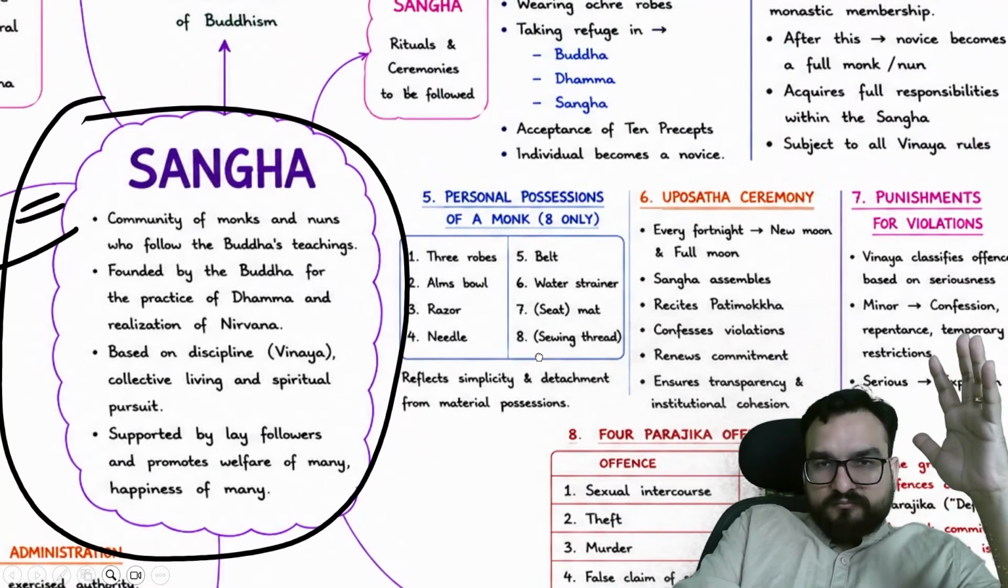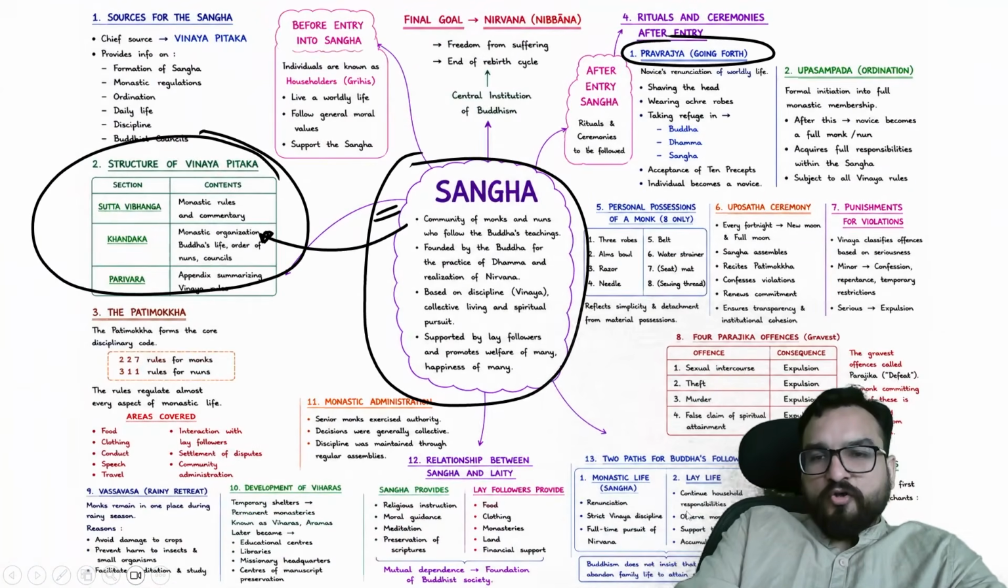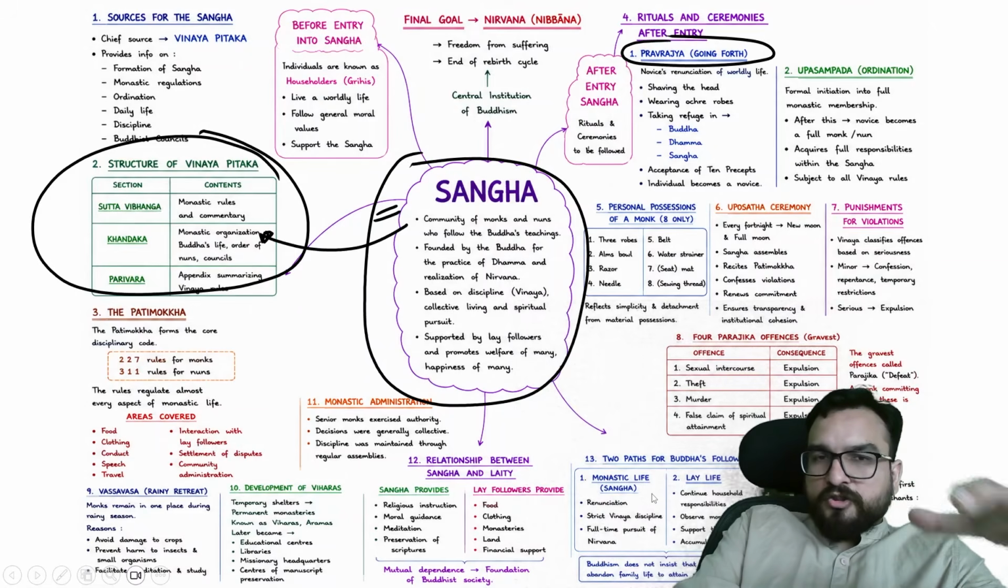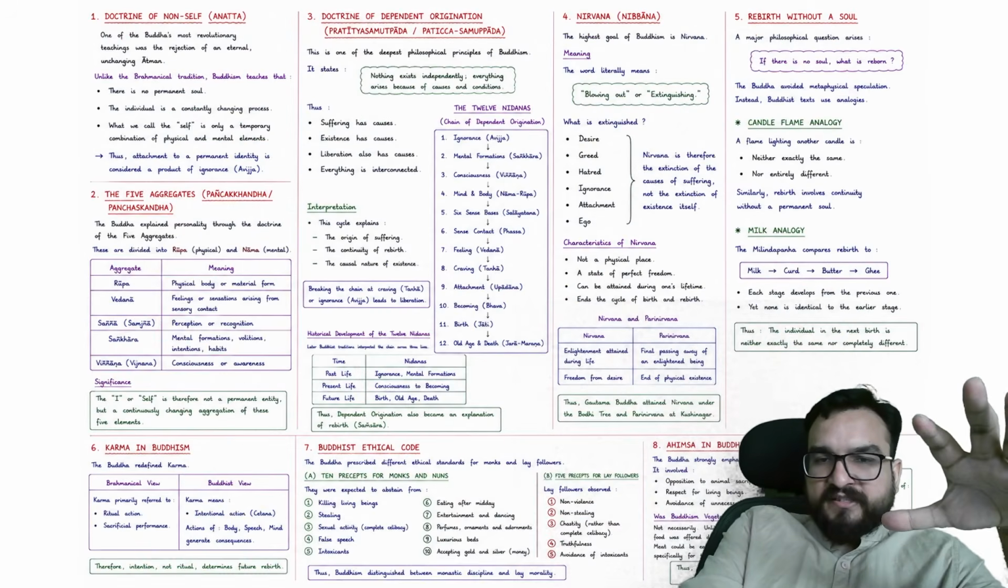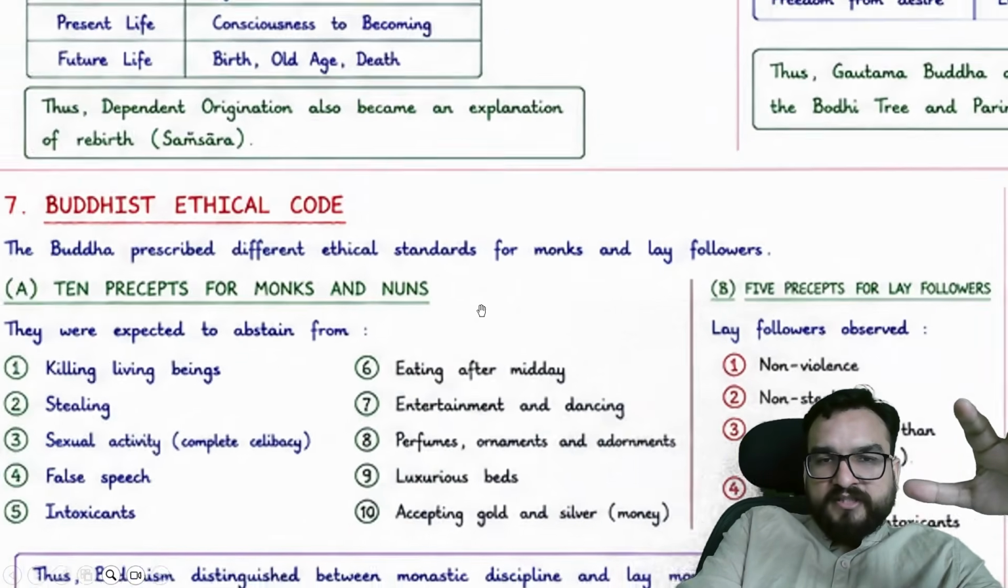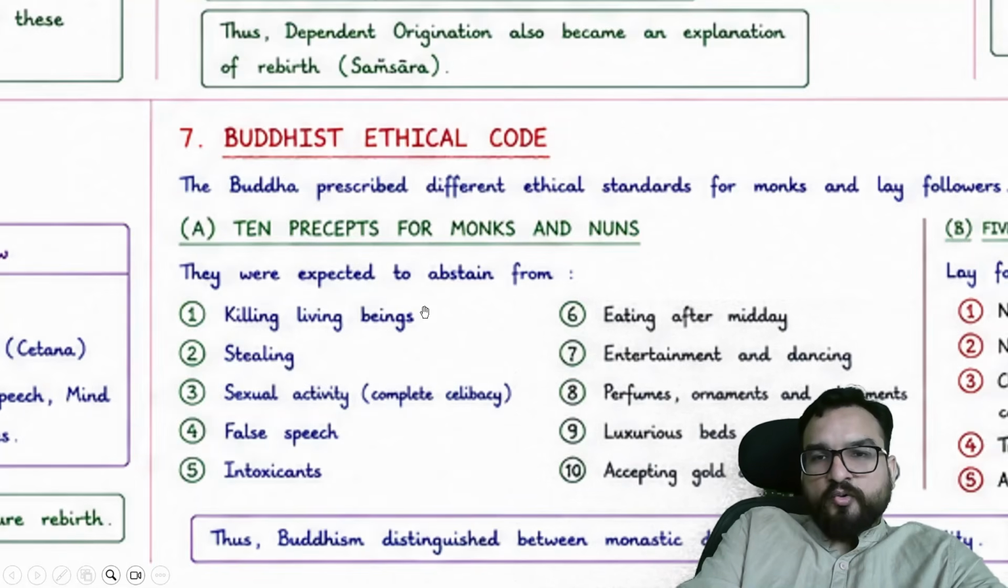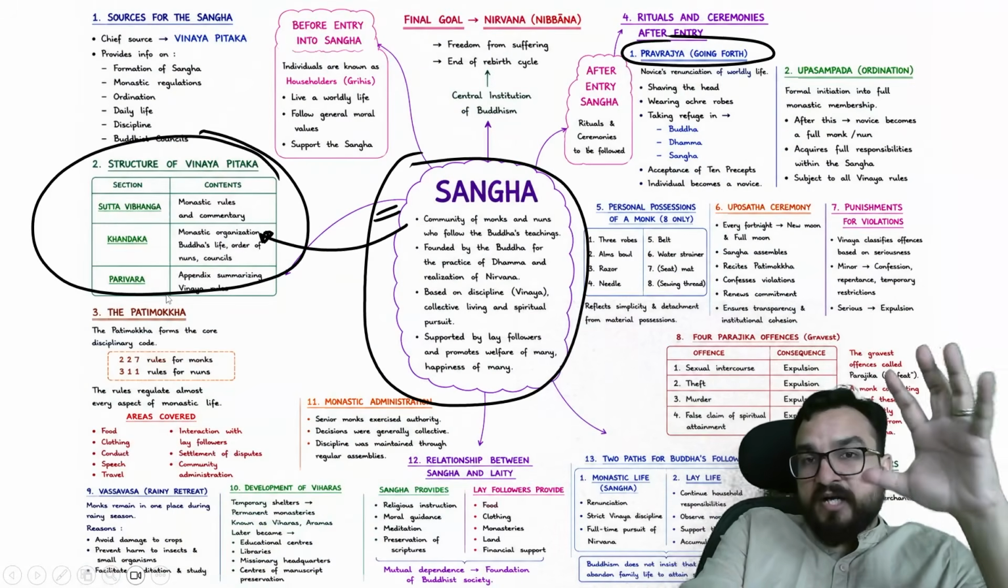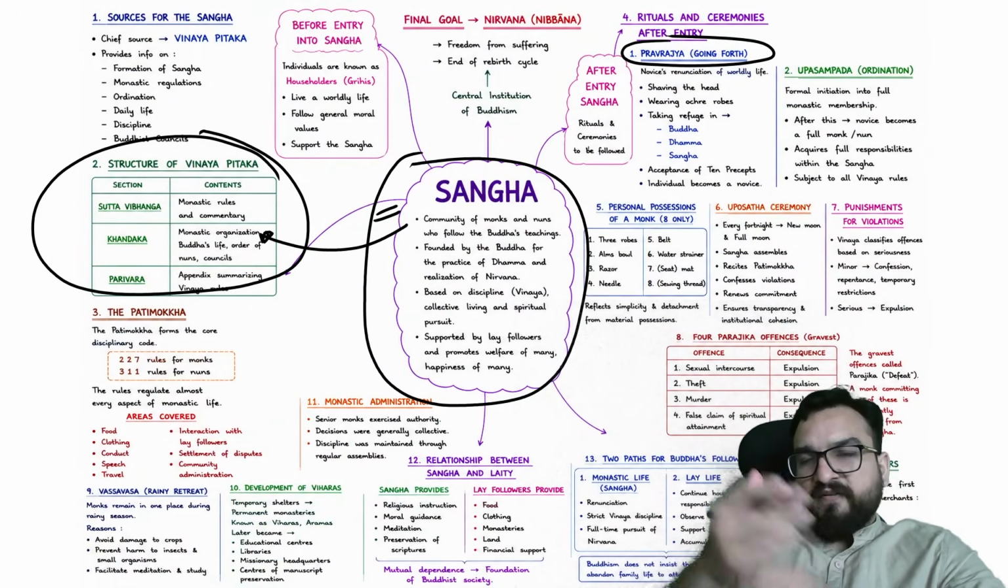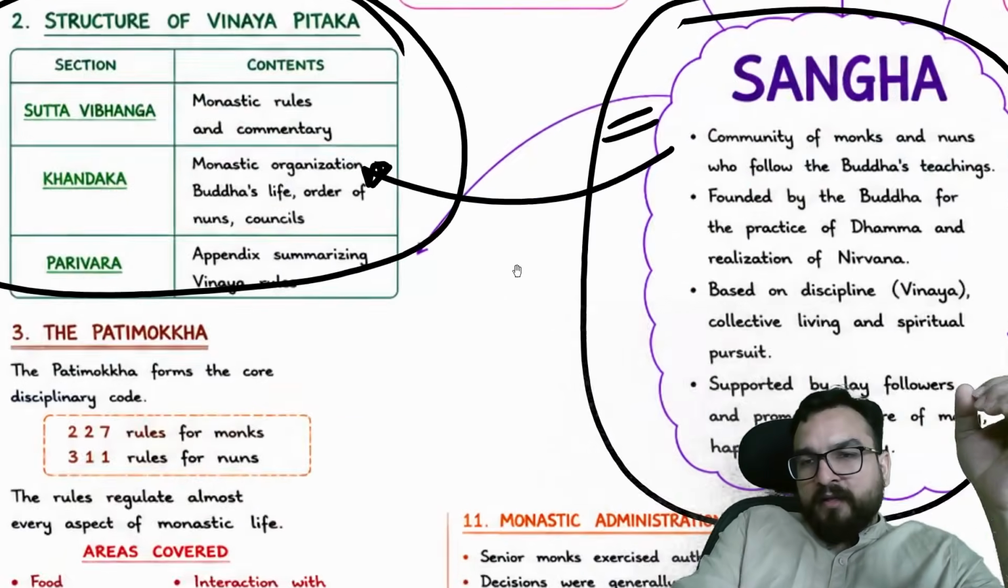Okay. I have told you that there will be lay followers also who will be joining the Sangha. For them there are 5 precepts, and for those who will be the monks and nuns there are 10 precepts. Now you can see this here, right? Everything is written, but the understanding should be different. The way we have understood is different, right?